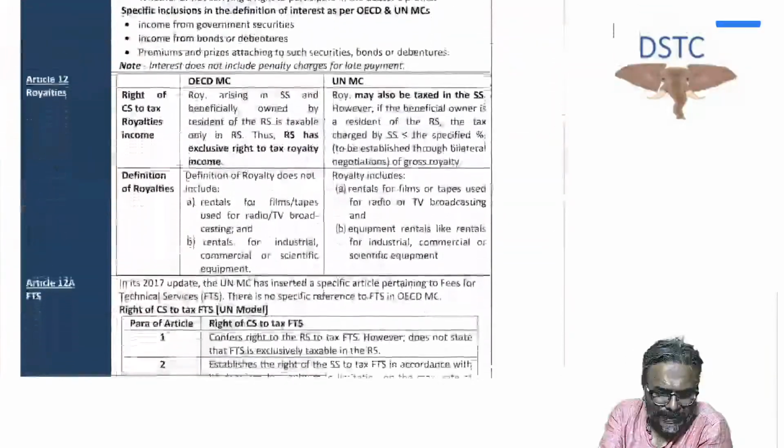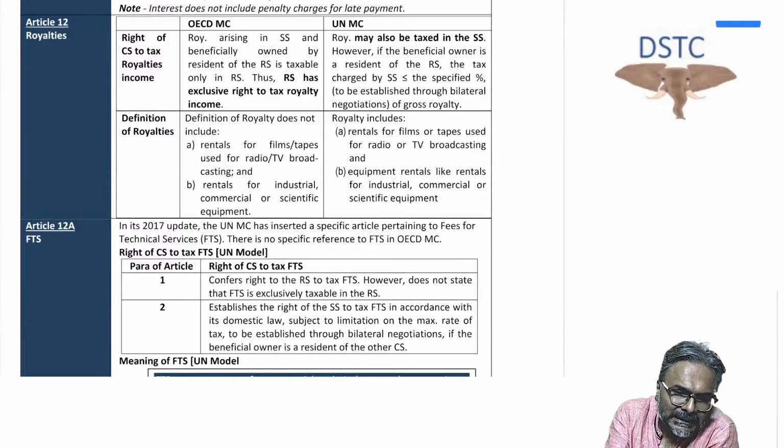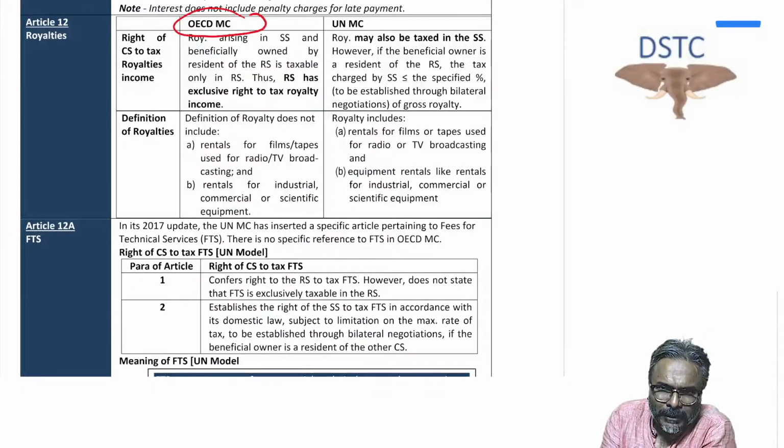Now students, the next important article is article number 12, royalty. Be careful, students. As far as royalty is concerned, it is taxed only in the resident country under the OECD model, which is for the developed country. In any treaty entered based on the OECD model, the taxation right on the royalty income is exclusively given to the resident country.